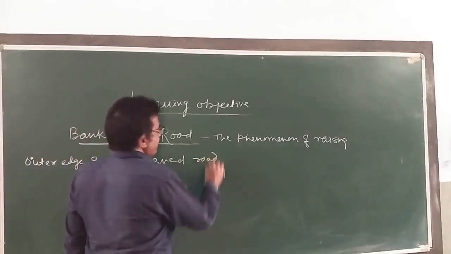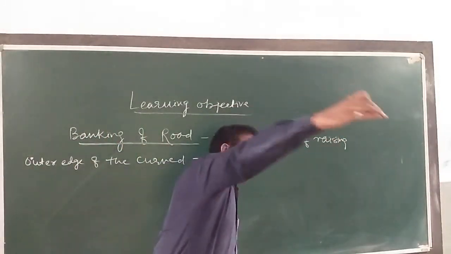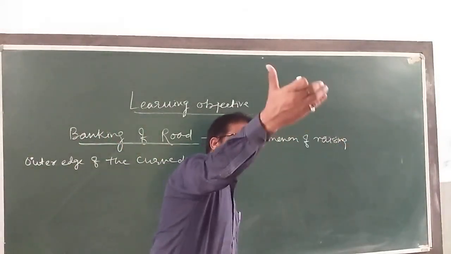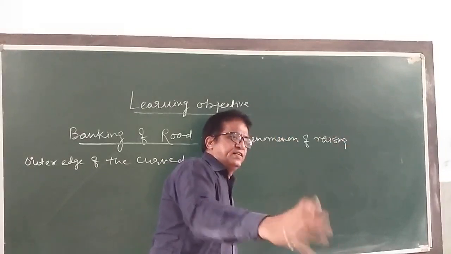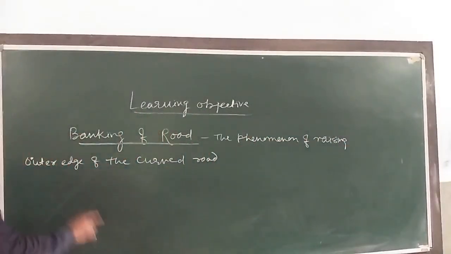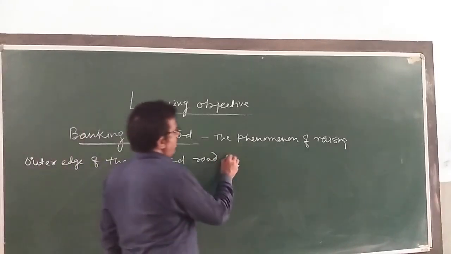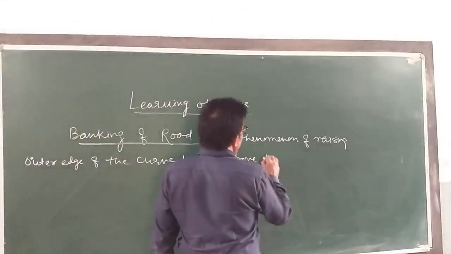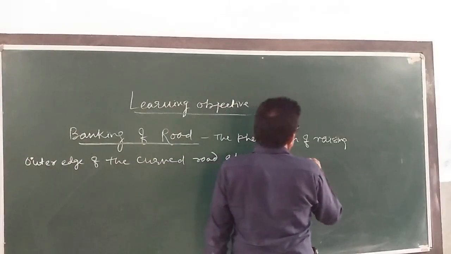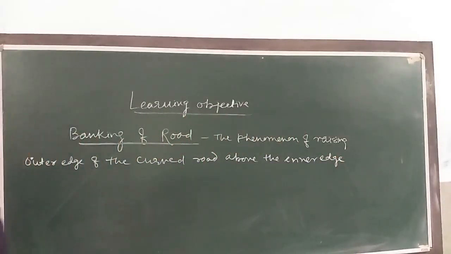बच्चों होता क्या है, जब भी कोई टर्न होगा, जैसे ये दिस इज द टर्न, हम यूं जा रहे हैं, तो उधर वाला जो हिस्सा थोड़ा ऊपर कर दिया जाता है. It is just like this, थोड़ा सा ऊपर कर दिया. That is called the phenomenon of raising the outer edge of the curved road above the inner edge. Above the inner edge is called banking of road.